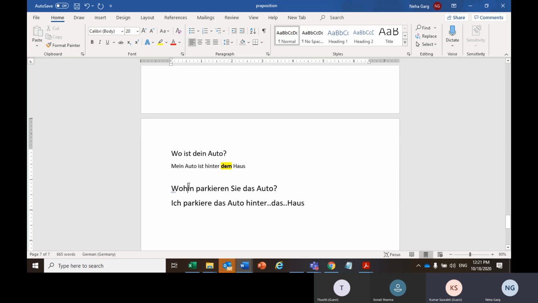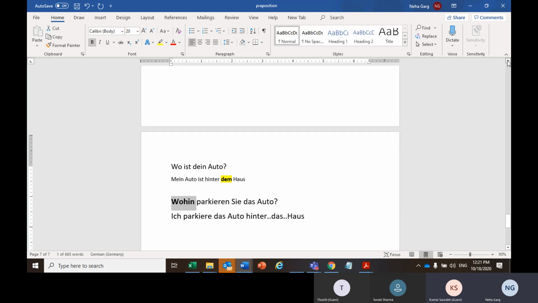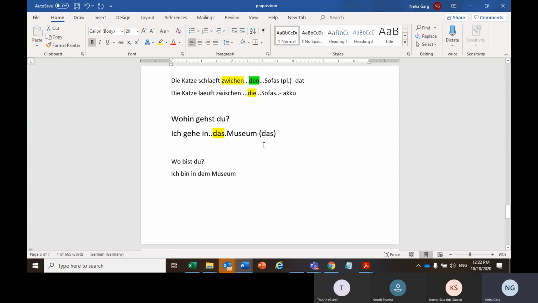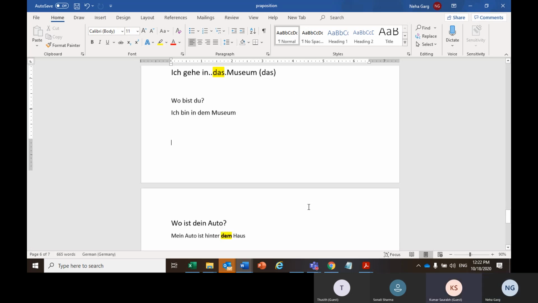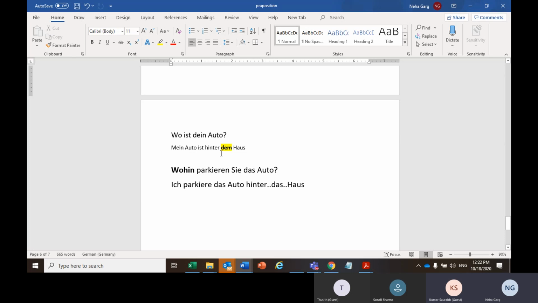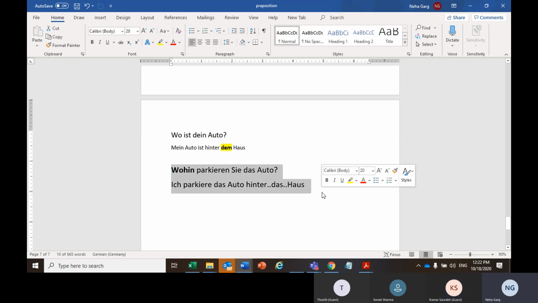Are you guys understanding the difference? The thing is same, the person is same. It's just the thing which is being done or the location is different. So that is how the article for that particular noun is changing. Here car is same, Sonali is same, house is same, but just the activity is different. Here the car was there already and here she was parking the car. So hinter das Haus, aber hinter dem Haus.